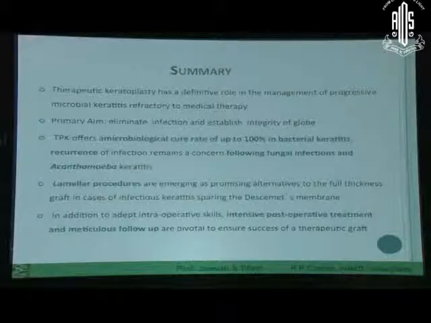We have seen around 50% of therapeutic grafts may succeed in giving some sort of visual rehabilitation. And around 100% success will be there in bacterial and viral keratitis patients undergoing therapeutic grafts. Not true for fungal, because around 80% of patients will have success of cure. A lamellar procedure may be the technique of preference for many people, but I still feel it may not be a 100% cure in patients compared to optical grafts where you remove the entire diseased tissue.